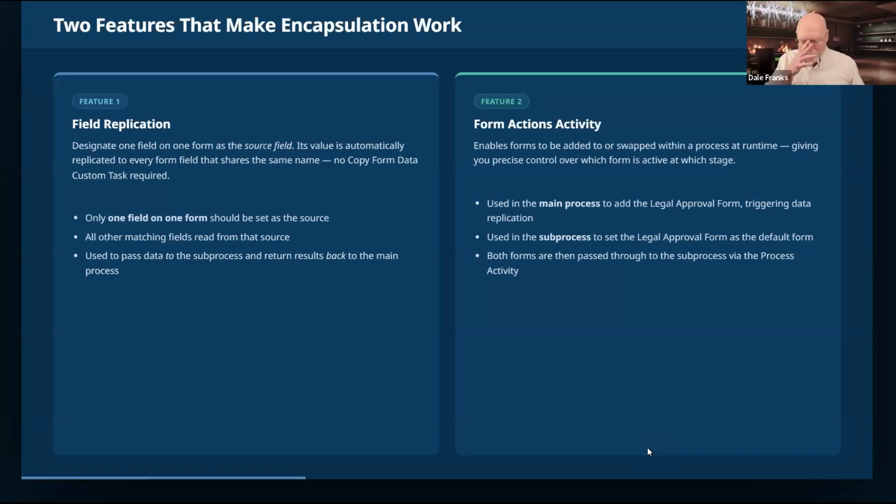I've seen some people try to implement field replication, and what they'll do is they'll take the source field and make it the replication field, and then they'll go to all their recipient fields and make them replication fields. Never do that, because now you're saying you have two fields, both of which have the same name, both of which you want replicated across every other form.